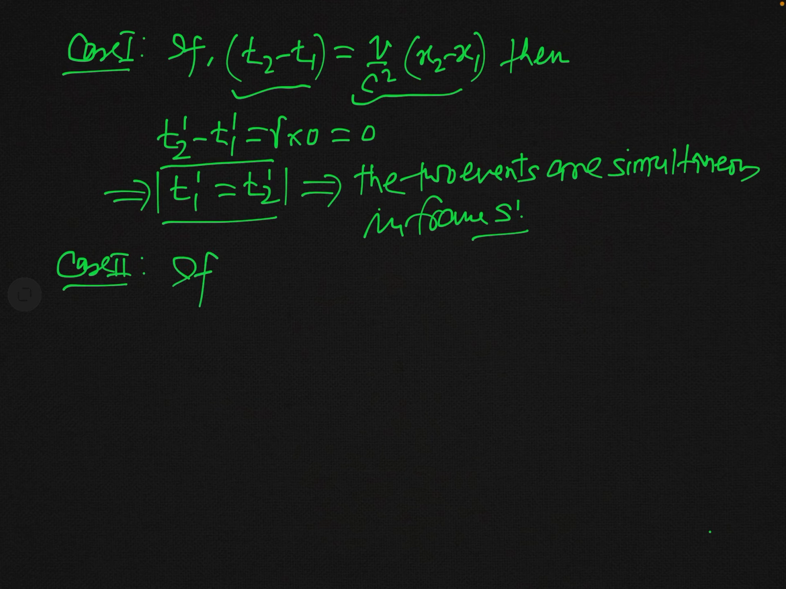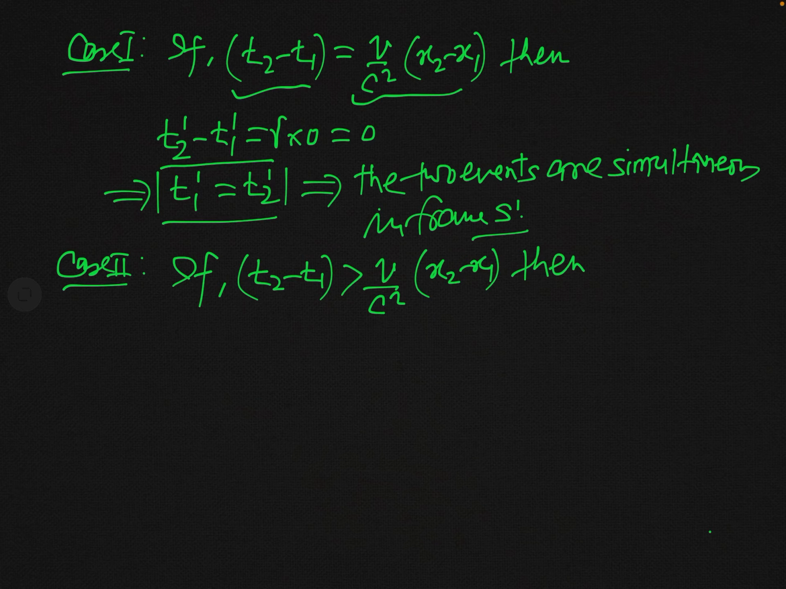So if T2 minus T1 is greater than V over C square into x2 minus x1, then you can see the difference of t2 minus t1 and v over c square x2 minus x1, which is inside the square bracket, that will be positive, and gamma is also a positive number.